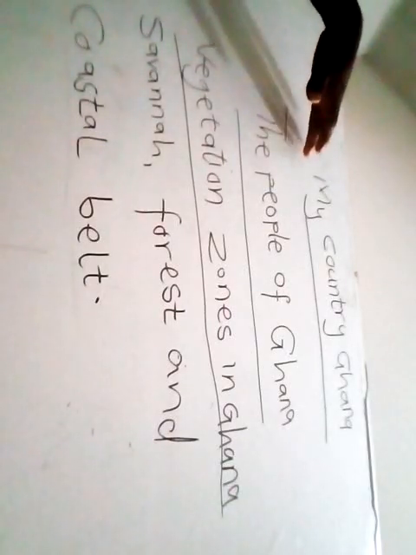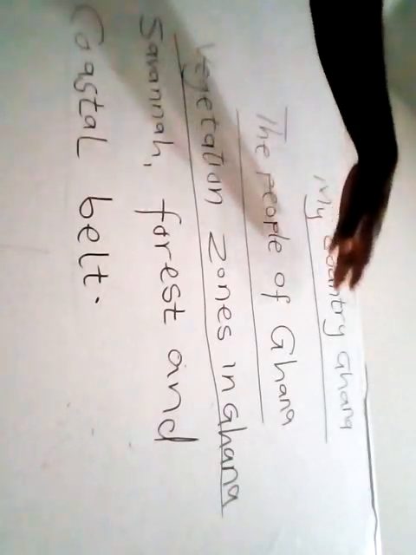Our topic for today is my country, Ghana. But the main topic that we are coming to concentrate on is the people of Ghana. Ghana has three main vegetation zones or belts. These are the savanna, the forest, and the coastal belt. So we have three main vegetation zones in Ghana.